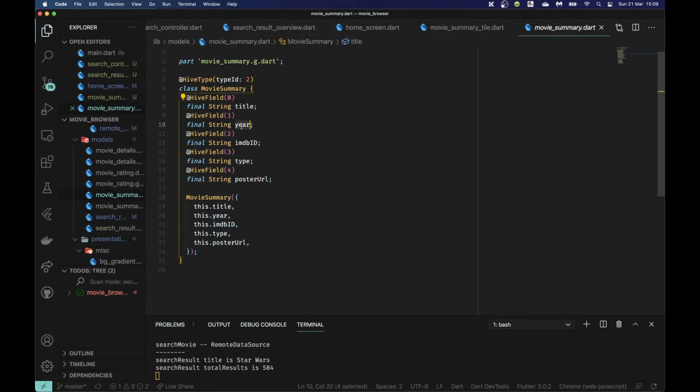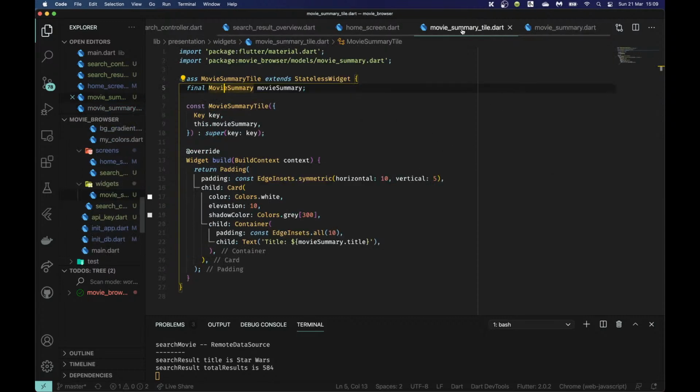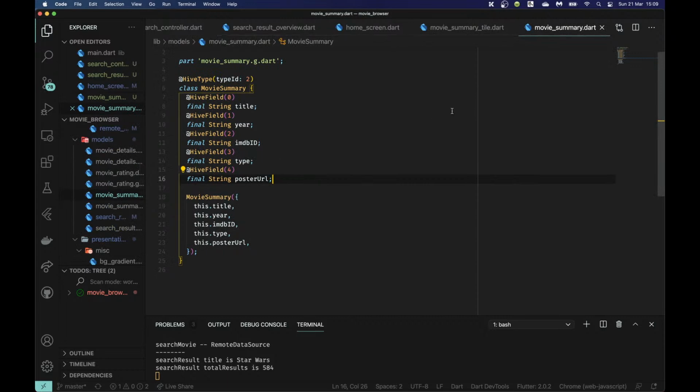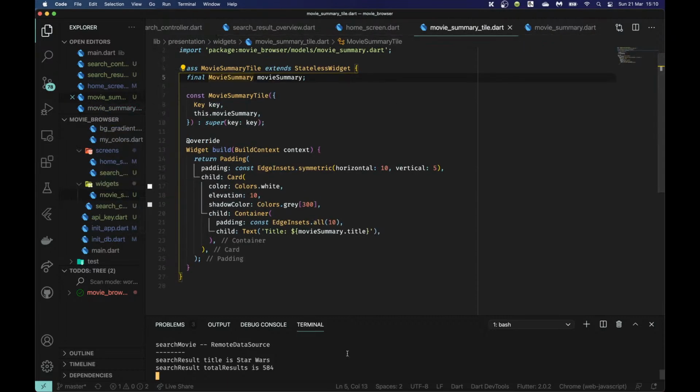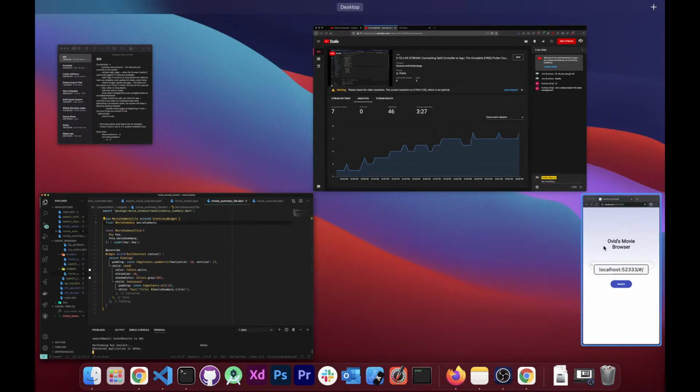So it has a title, a year, IMDb ID, type, and poster URL. So what we're going to do then is have the poster on one side and the title, the year. That's going to be pretty much it. It doesn't have any plot or anything. It doesn't. Okay, cool. Whatever. So let's try refreshing this. But it's not actually going to do anything.